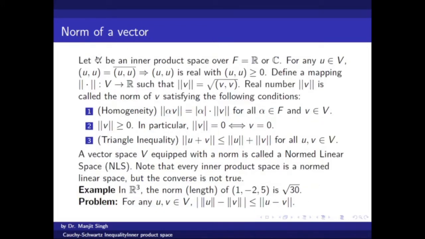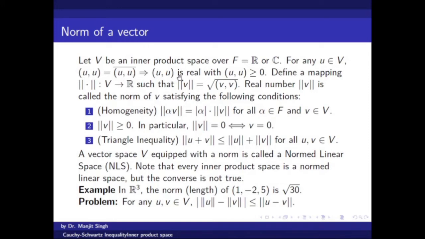Norm of a vector. V is a vector space, and if an inner product is defined on it, then it is quite easy to define a norm. When an inner product is defined, the inner product of u with u equals the conjugate of u with u, and this implies that the complex number u comma u is equal to its conjugate.